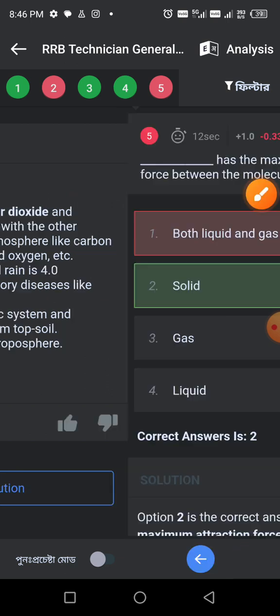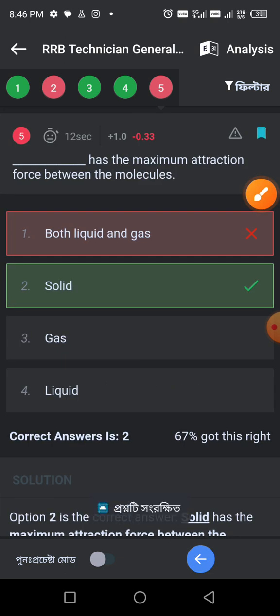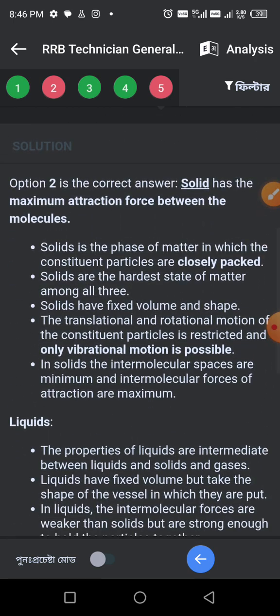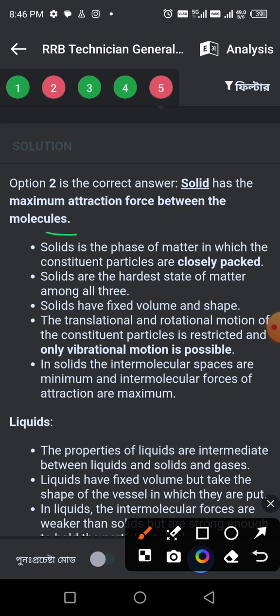Next, which state has maximum attraction force between the molecules? Solid. Explanation of solids and their molecules. Number one, solid is the phase of matter whose constituent particles are closely packed. Second, solid is the hardest state of matter among all three.